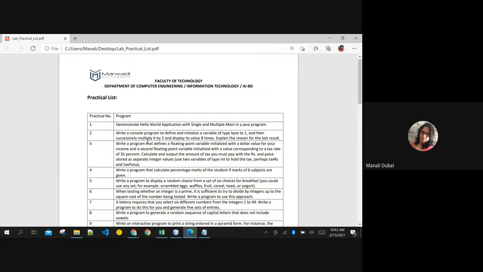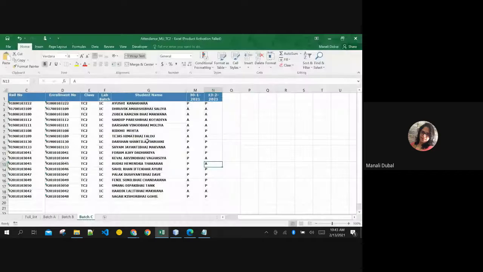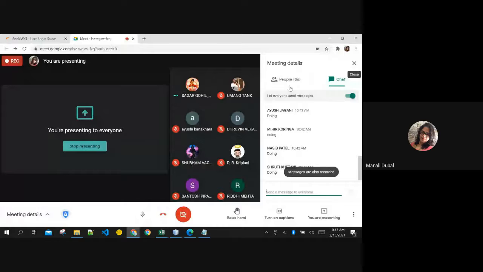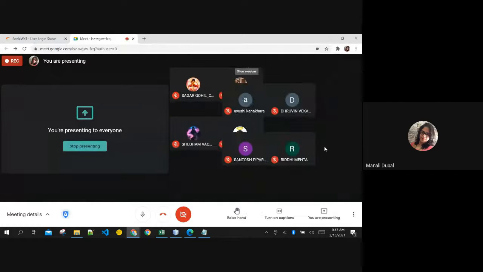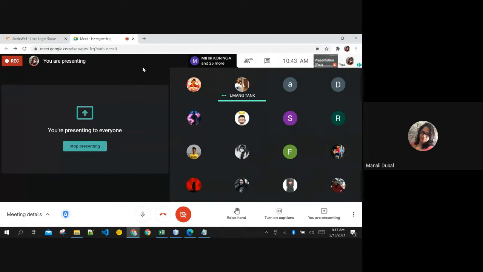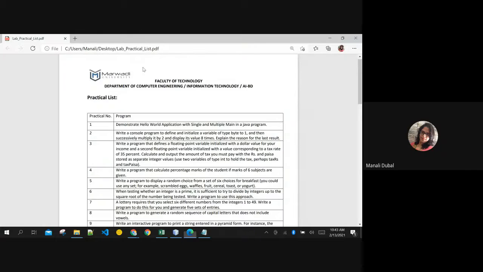Okay, very good. What you need to do? Create a variable of type byte. Do you remember byte? Keval, do you remember the byte data type? Umang, are you there? Do you remember? Okay, fine. So what will you do in question number 2? Create a byte variable. Step number 1: what should be its initial value? Initialization. The initial byte value is 1.